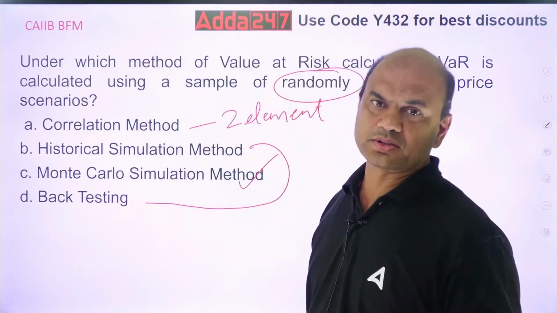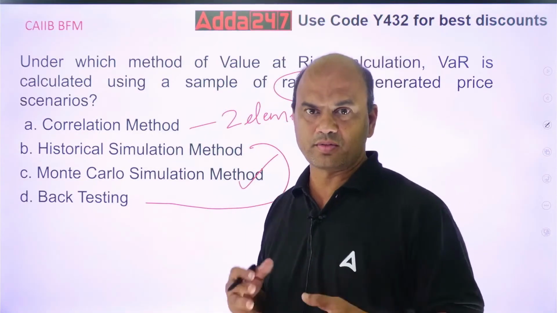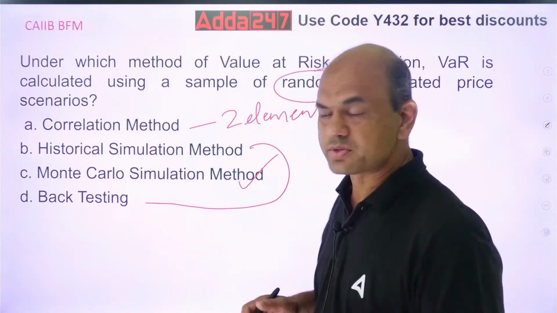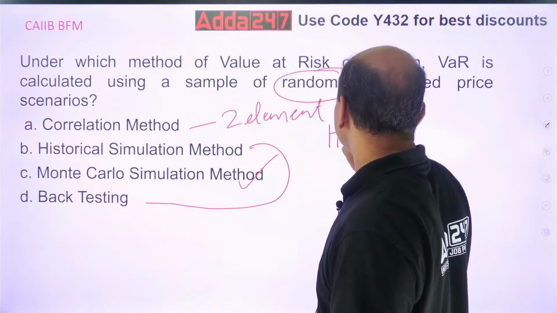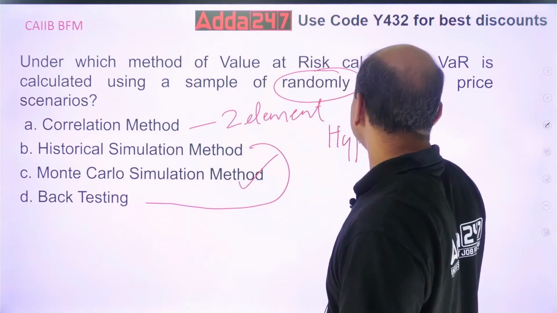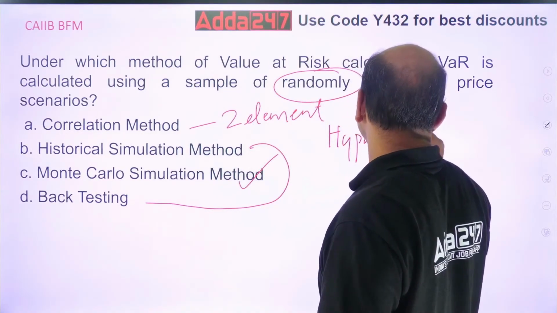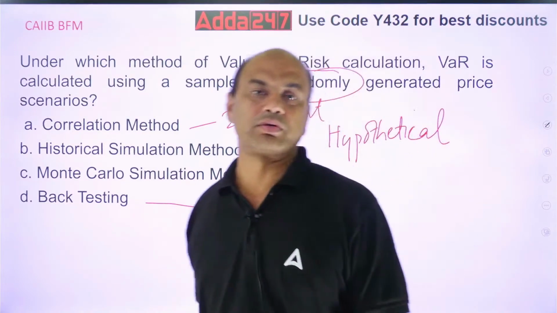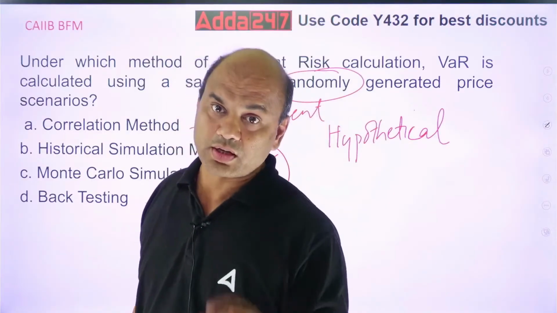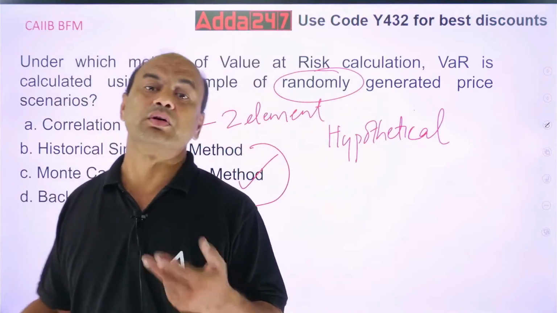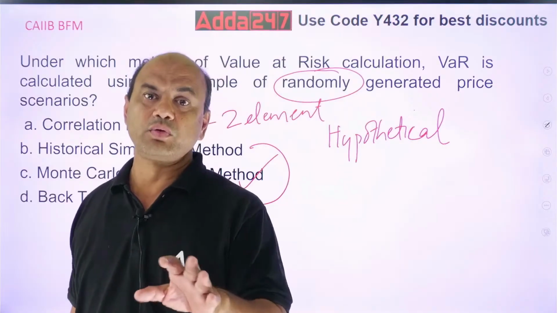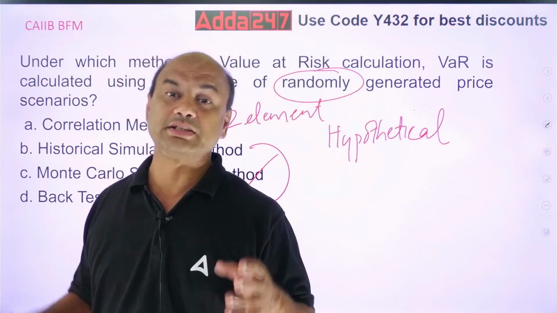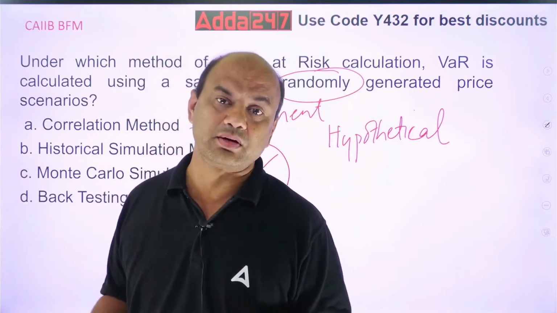Why? Because Monte Carlo simulation follows hypothetical situations. Hypothetical means what? Whatever has not happened up till now. Theoretical. Whatever has not happened up till now, if that happens, then what? Like COVID. In 2019, did anyone think that such a situation will happen in the world?